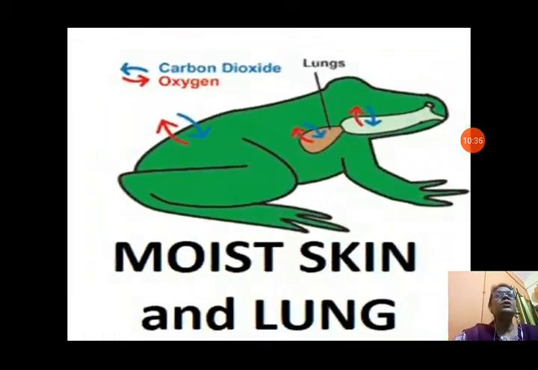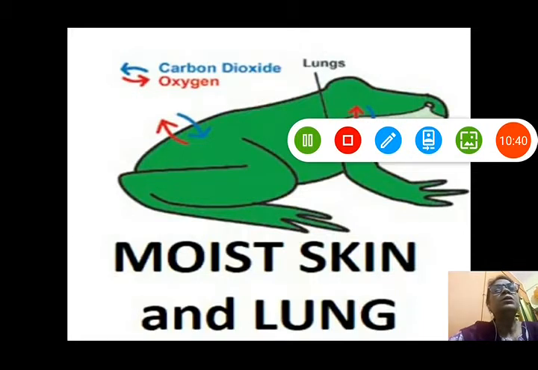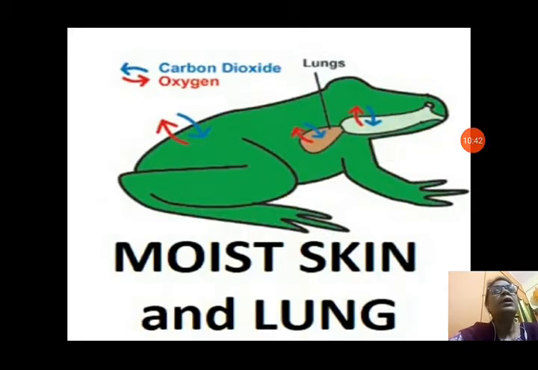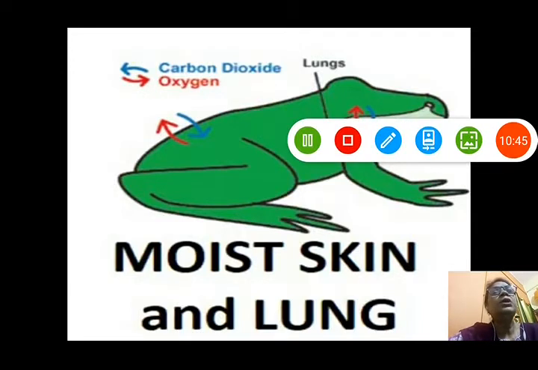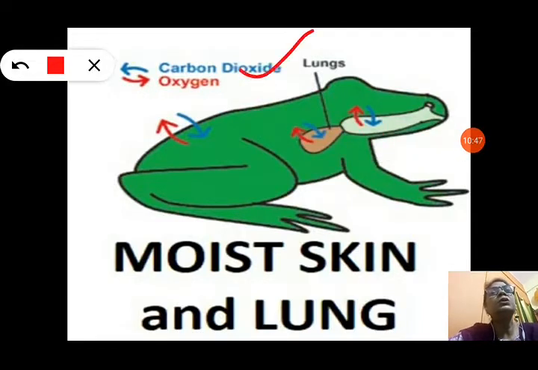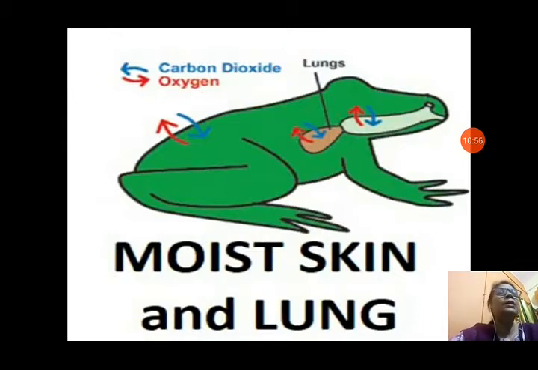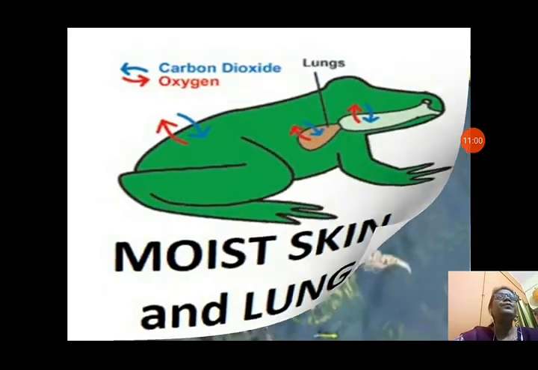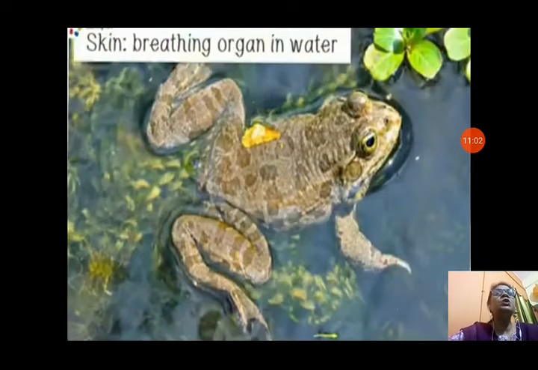You can see the picture, the moist skin and the lungs. They take in oxygen through their skin and give out carbon dioxide also through their skin. You can see the picture, carbon dioxide and oxygen. Oxygen is going inside the skin and carbon dioxide is coming out from the skin, and they have lungs also to breathe on land. So they breathe through both their moist skin and lungs. Skin is a breathing organ in water, when their skin becomes moist.